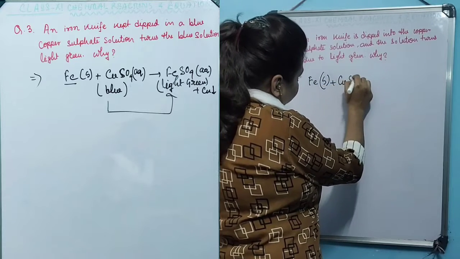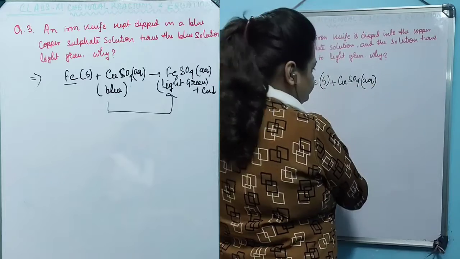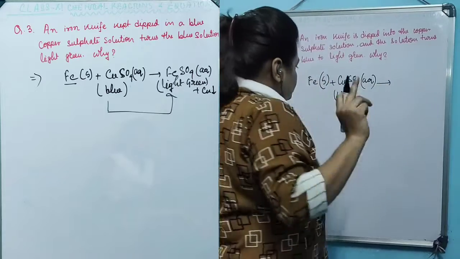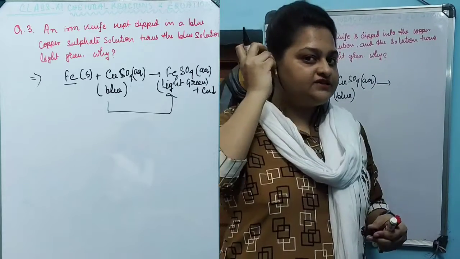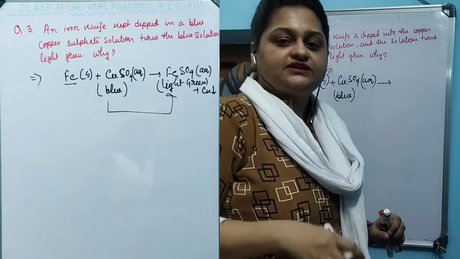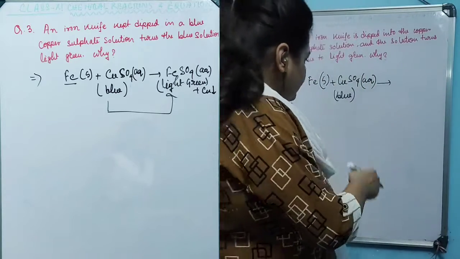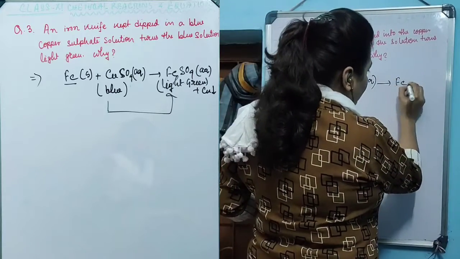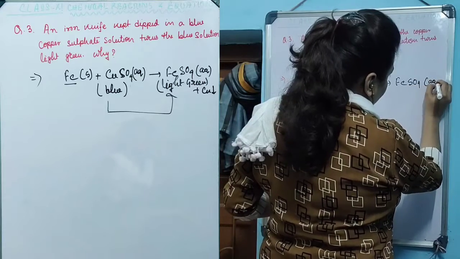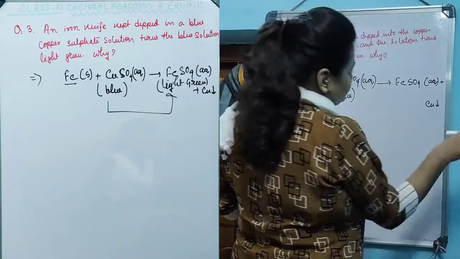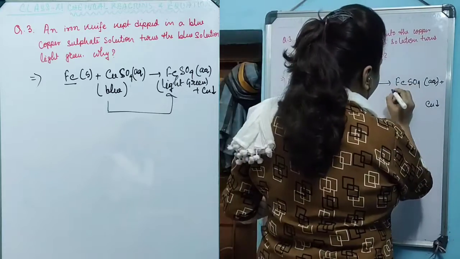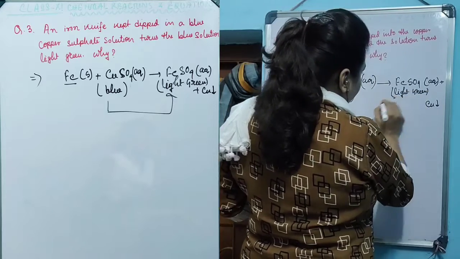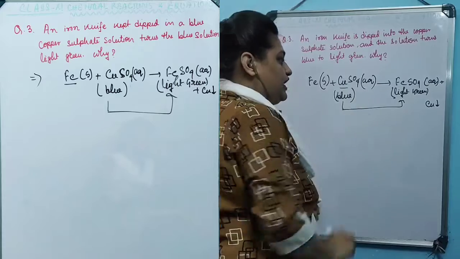is reacting with copper sulfate in aqueous solution medium. Now we all know that copper sulfate is blue in color, and we also know that the activity of iron is much more compared to copper. In the activity series, iron is placed above copper. So iron in this reaction will displace the copper to produce its own sulfate salt, that is iron sulfate, in aqueous medium along with copper, which will be precipitated out. Now this iron sulfate, FeSO4, is light green in color. Therefore, the medium will turn from blue to light green.